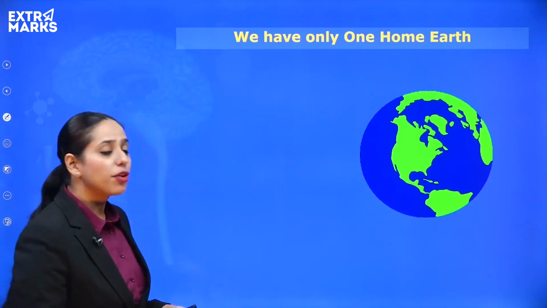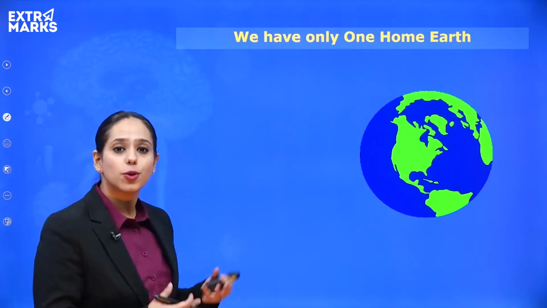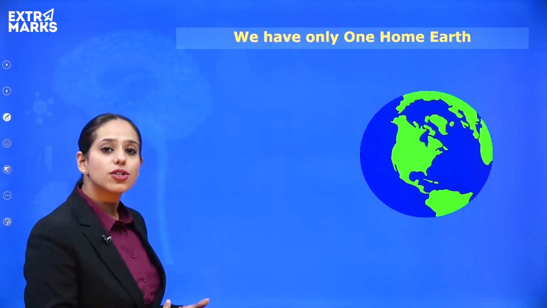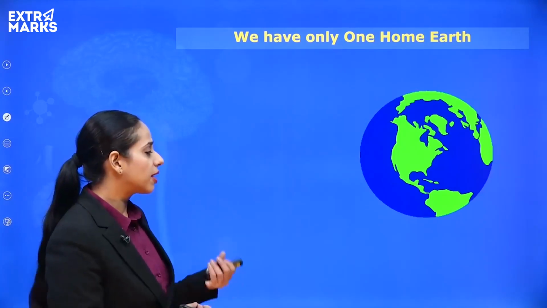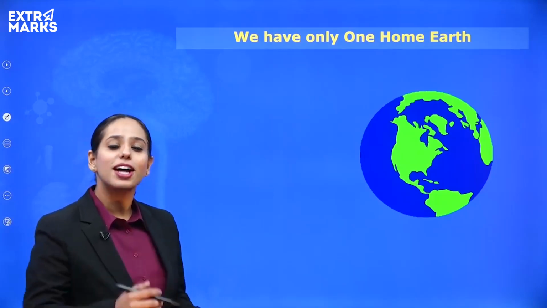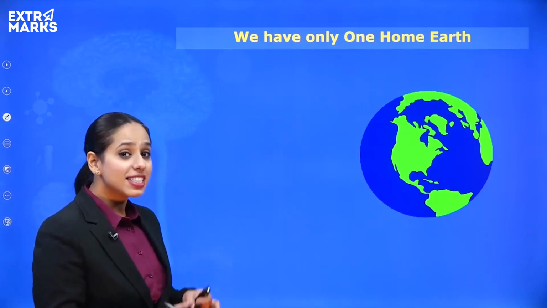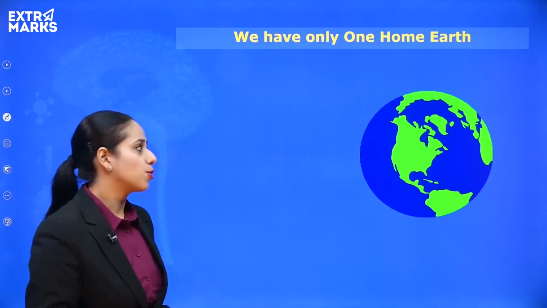And where do all these things come from? Basically it is coming from the solar energy, right? All these resources are a product of the energy that is transferred from the sun to the plants, and then different things happen, and you'll understand what I mean in the sessions, right? So let's go ahead and explore more about the resources.